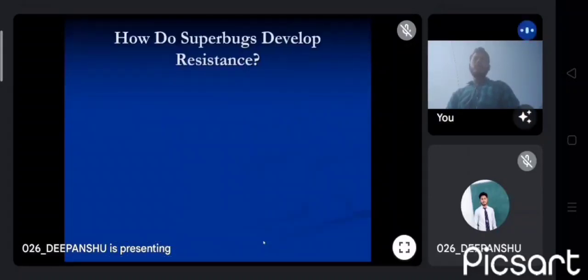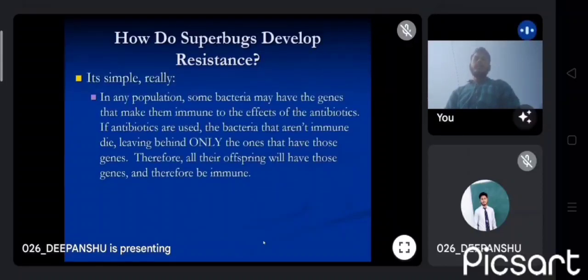Now, how do superbugs develop resistance? It's simple, really. In any population, some bacteria may have the genes that make them immune to the effects of the antibiotics. If antibiotics are used, the bacteria that aren't immune die, leaving behind only the ones that have those genes. Therefore, all their offspring will have those genes and therefore be immune.